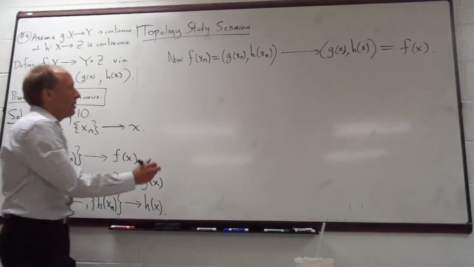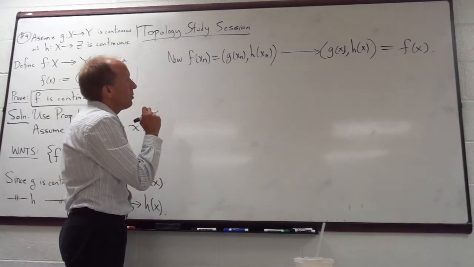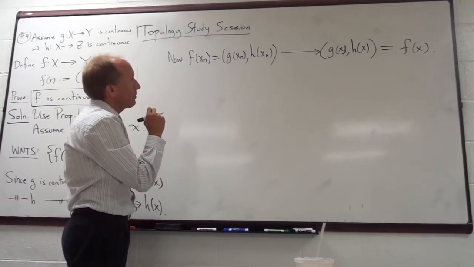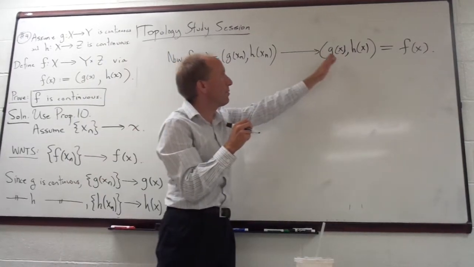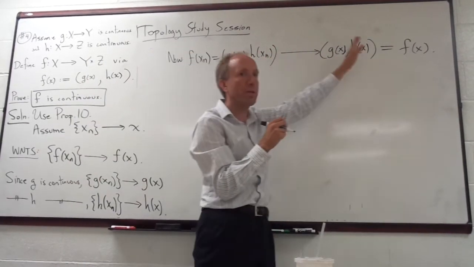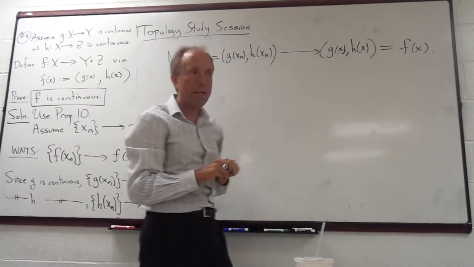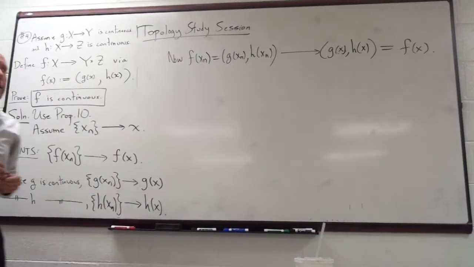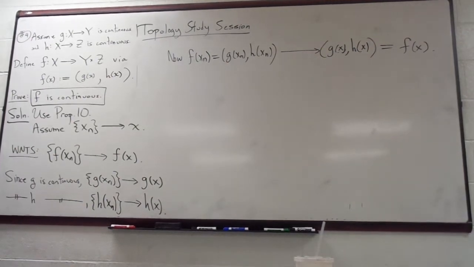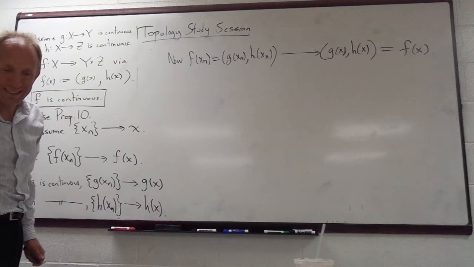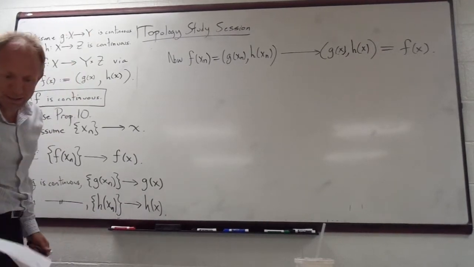So, is everybody comfortable that if the first slot converges to the first slot and the second slot converges to the second slot, then this pair converges to this pair? And it's basically what we're saying right there. So that's it. It works pretty easily in this case to use sequences to show that. It's kind of a nice little result.